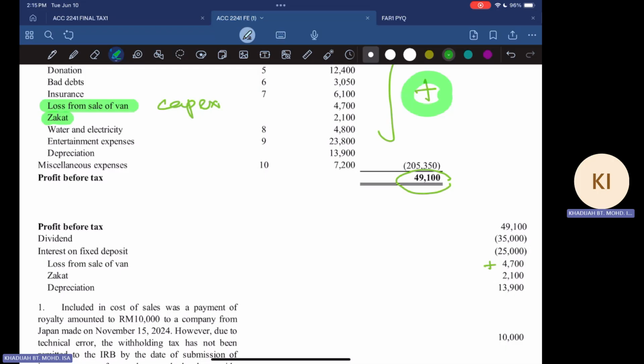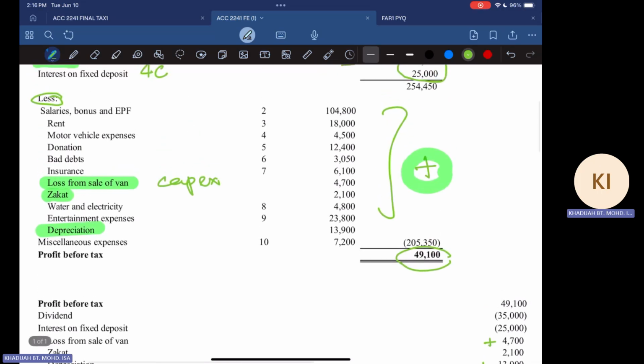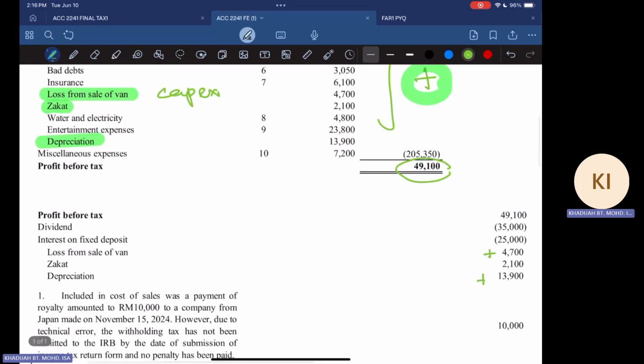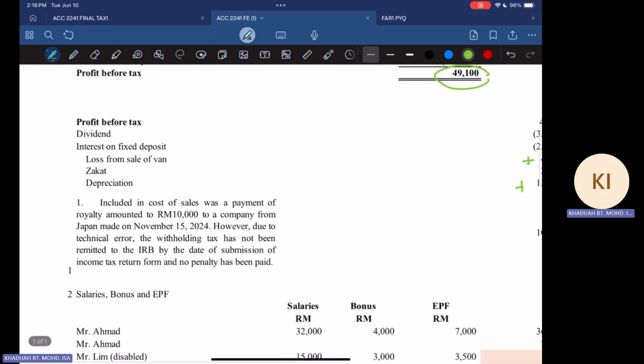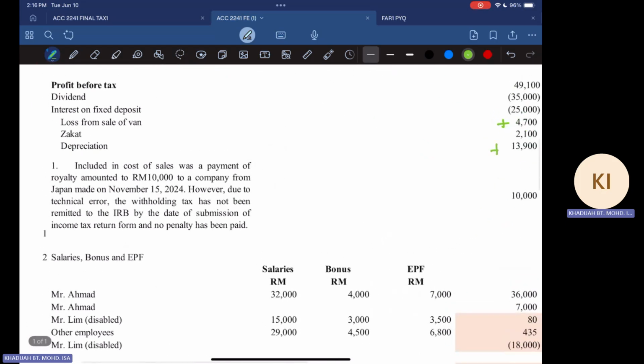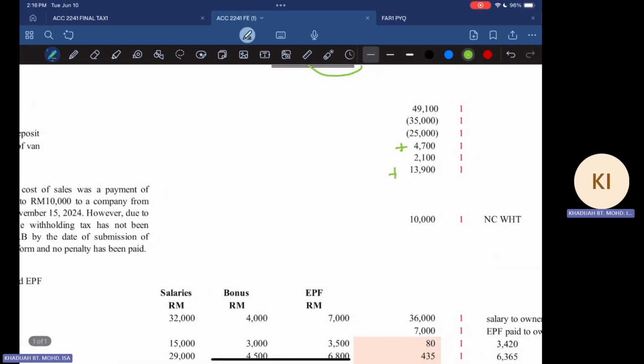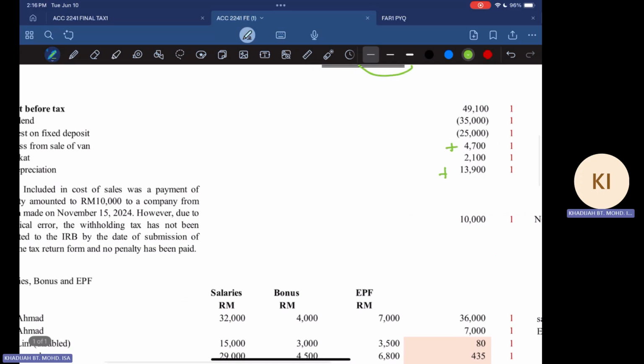And then we have water and electricity. There's no note there. What else? Oh, we have depreciation. Another one is depreciation that has to be adjusted. How much is it? It's 13,900. So you have here your depreciation is also added back, 13,900. All right. So this is what I will do, because if there is no note to the account, I will attend to those items first, do adjustments, so that now I can focus on my note number one. Okay. So once you have that, see, so all these things without doing any computation, already you have 1, 2, 3, 4, 5, 6. Is it 6? 1, 2, 3, 4, 5, 6. 6 already adjustment. Okay, right.